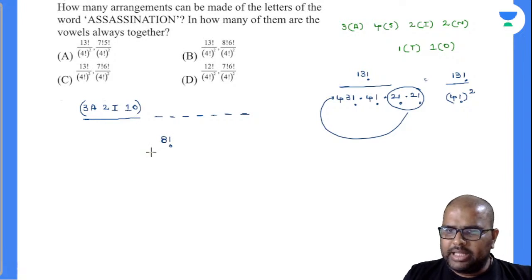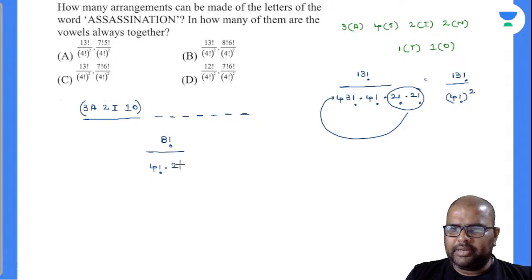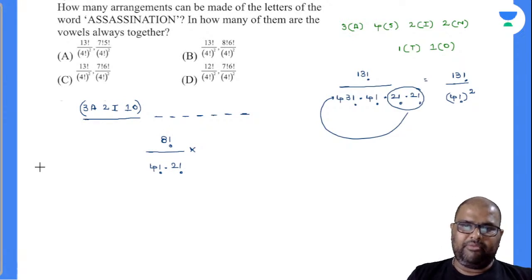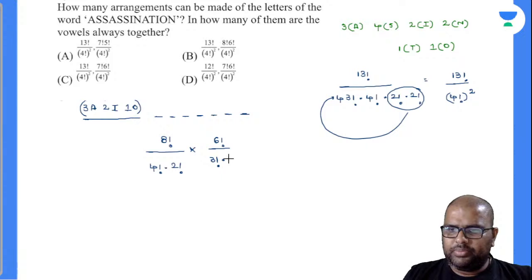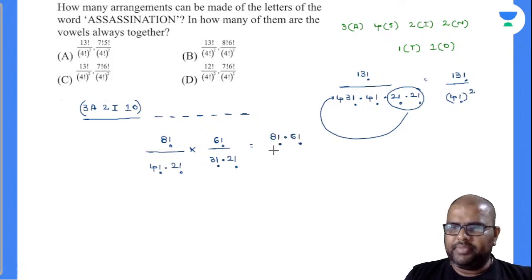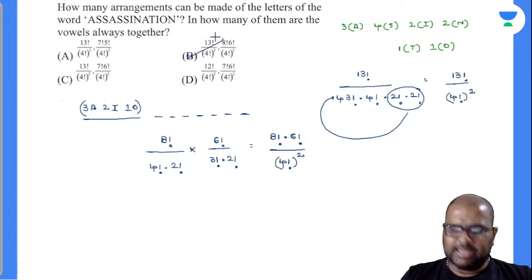In those 8 blocks, are there any duplicities? Yes, there are duplicities. 4 S are there, 2 N are there. Again, I have to come back to this vowels block and arrange it. Am I right or wrong? It cannot be only 3A, 2I, 1O. It can be 1O, 2I, 3A also. So finally, I can write this as 6 factorial by 3 factorial into 2 factorial. Now finally, what will be your answer? 8 factorial into 6 factorial divided by 2 factorial into 2 factorial will be 4, so 4 factorial whole square. Is there any option with this? Yes, your option number B satisfies.